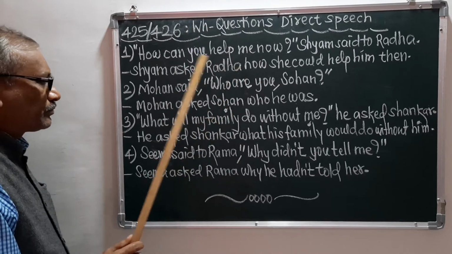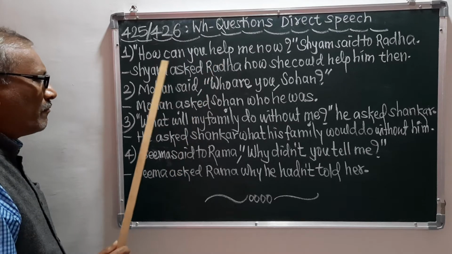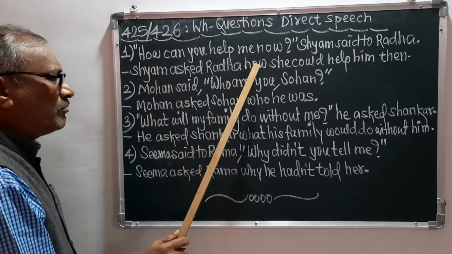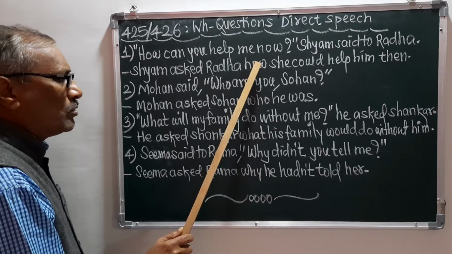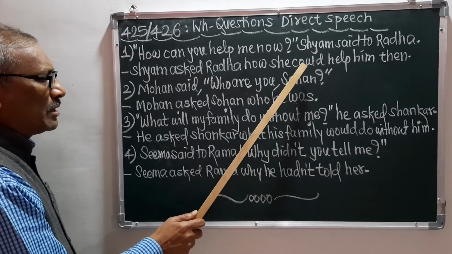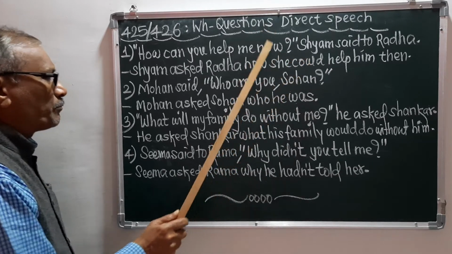Now Shyam asked Radha is the reporting verb part, and this reporting verb part has been joined with the conjunction how, and then this direct speech has been turned into indirect speech. How it has been turned, we will see.